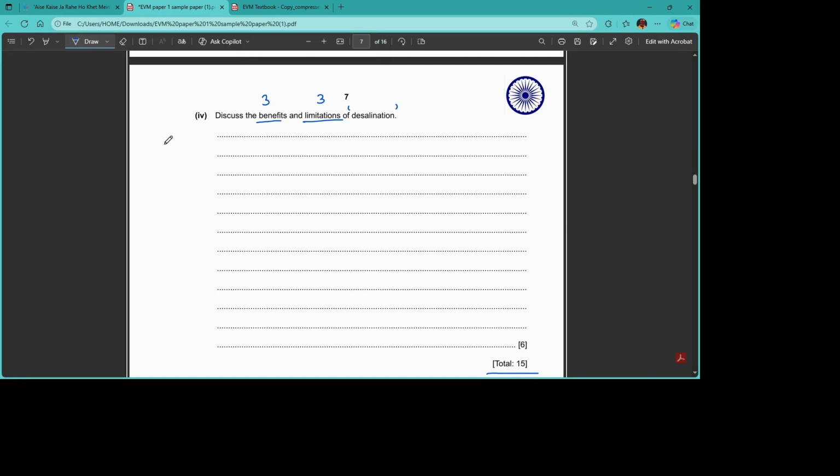Okay, so I'll mention first here benefits, or you can also do this in the exam. Don't write here at the side. Let's do here benefit. So the first benefit of this type of desalination is it increases the availability of potable water, right? Increase the availability of the potable water, the first point.